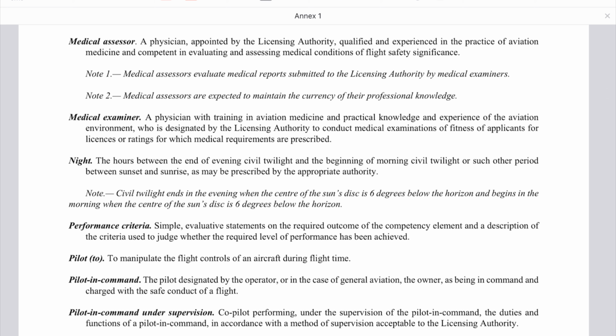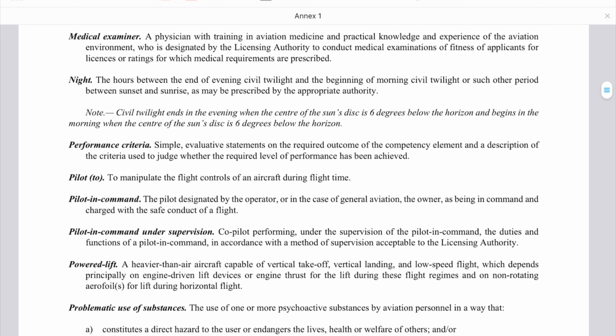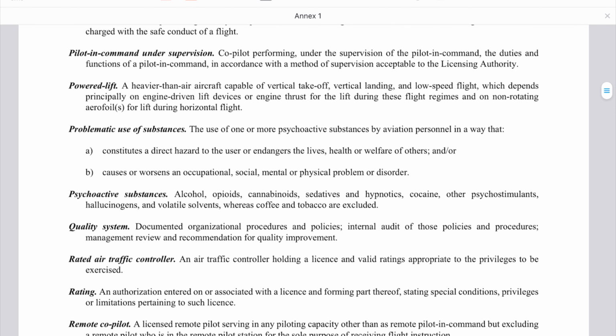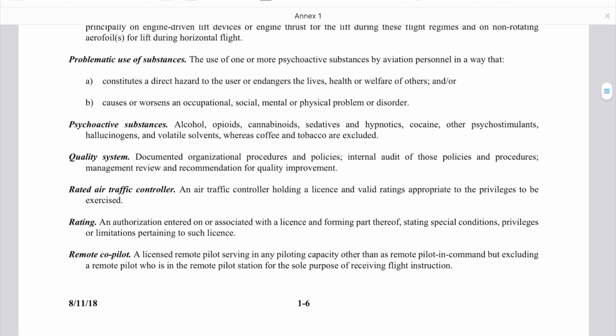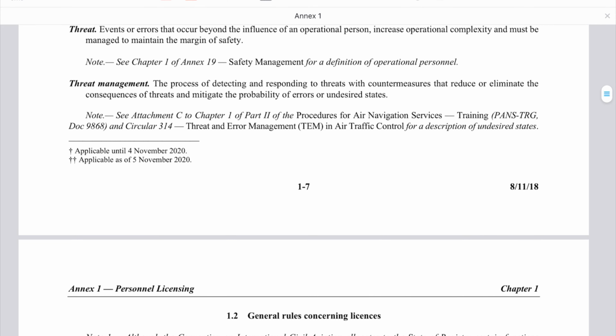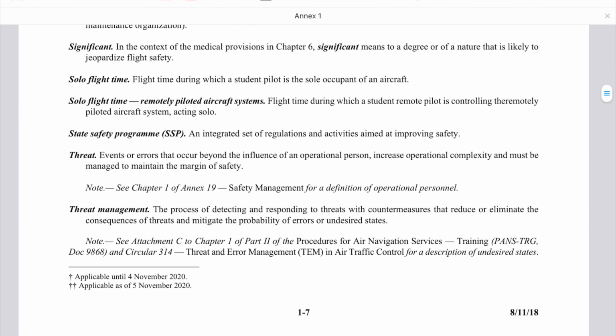The definition for night is the hour between the end of evening civil twilight and the beginning of morning civil twilight, or such other period between sunset and sunrise. What is the pilot in command? What is the pilot in command under supervision? What is the power lift? Problematic use of substances, psychoactive substances, quality system, what is the rating, remote co-pilot, and many other definitions which are available in the first part of